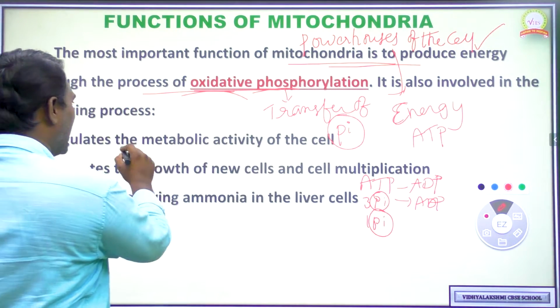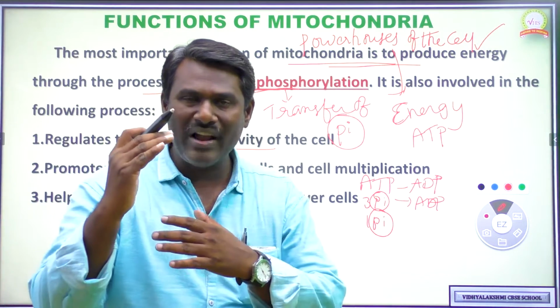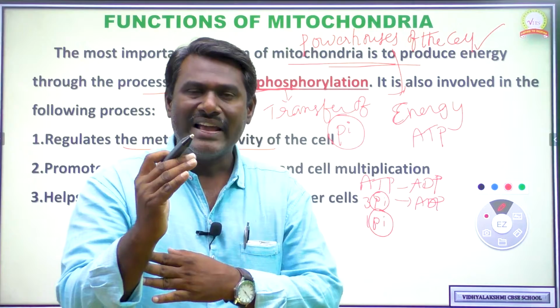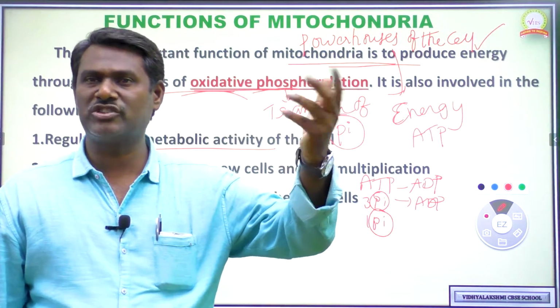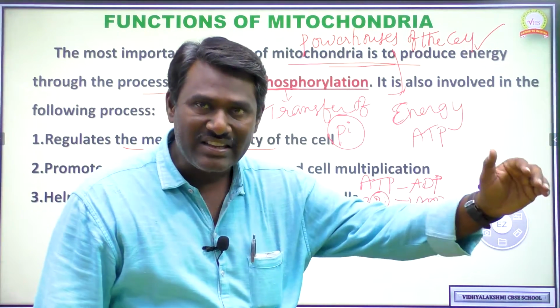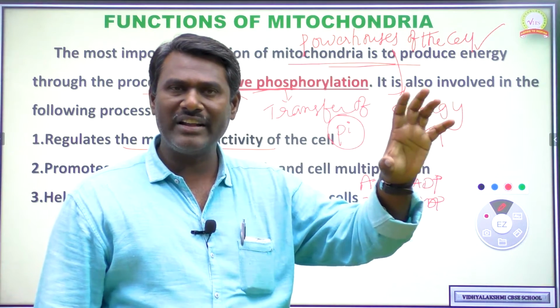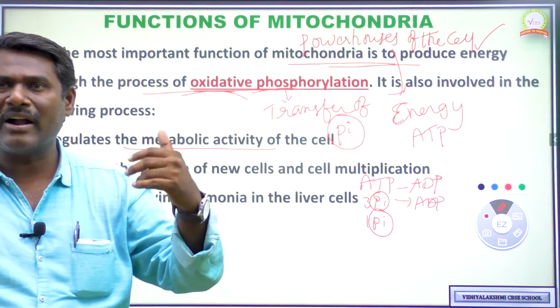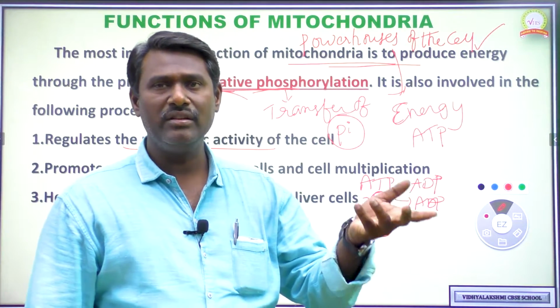Next one is it is also useful in regulating the metabolic activities of the cell. So the metabolic activities of any cell are under the influence of mitochondria. Any cell functioning is going to be influenced by mitochondria because it is directly supplying energy. So that's why mitochondria is useful in regulating metabolic activities, the various metabolic activities functioning in each and every cell.